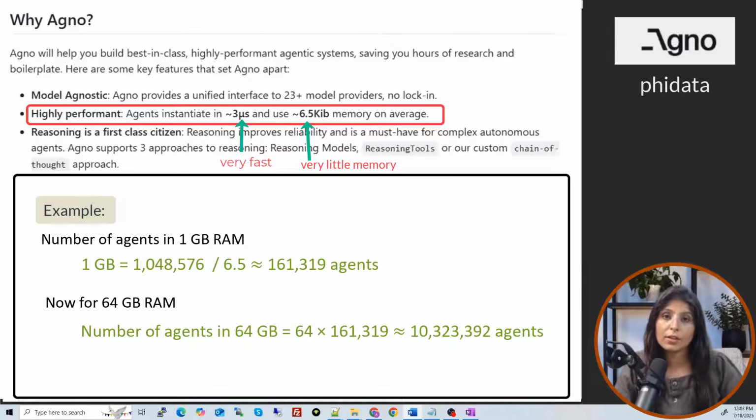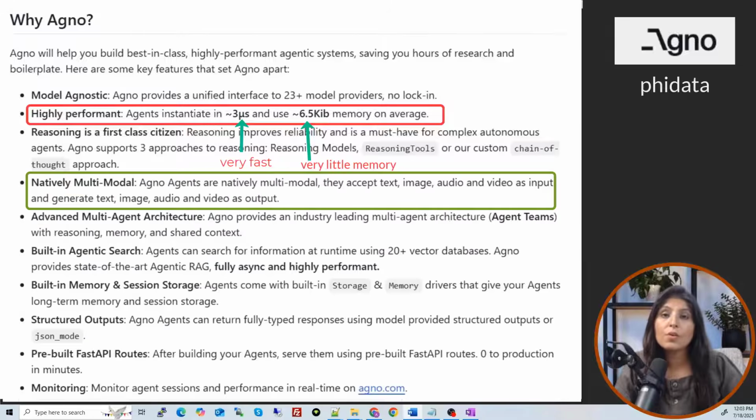Now let's talk about another feature of EGNO, which is that EGNO is multi-model. It means that we can use EGNO for building multi-model AI agents. Multi-model simply means that an agent can work with different types of input and output, not just text. It can handle input in the form of text, images, audios, and video.